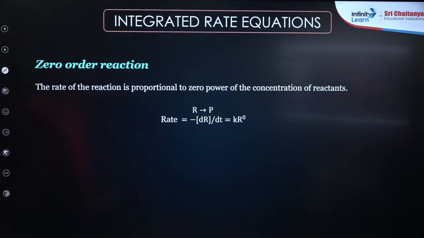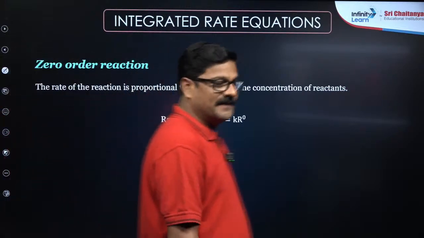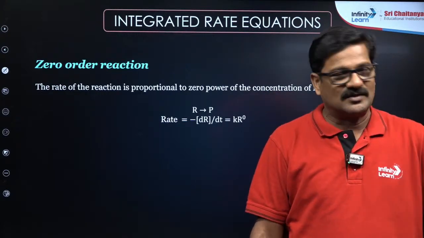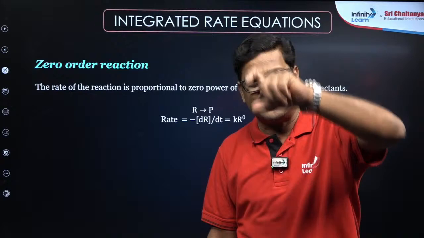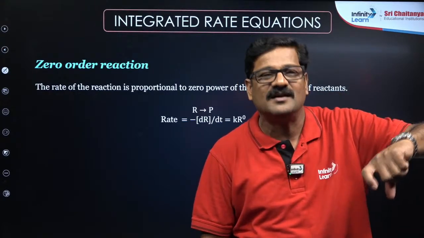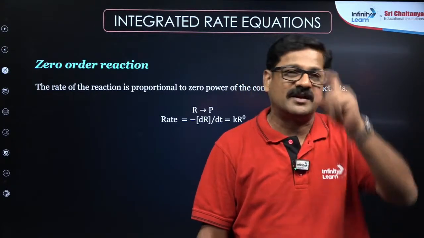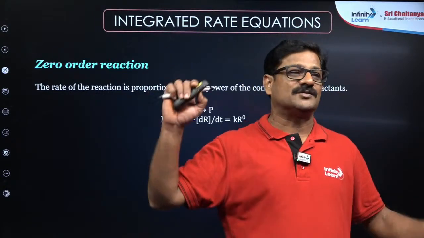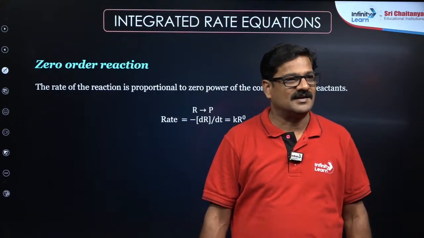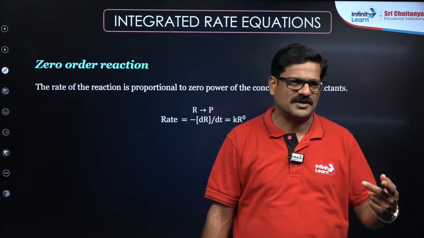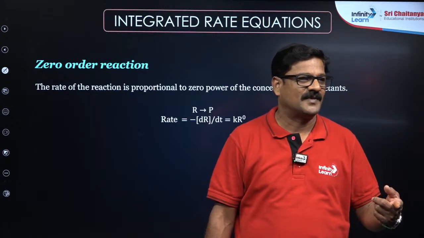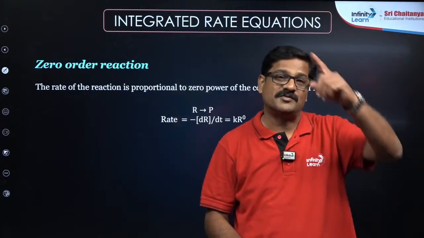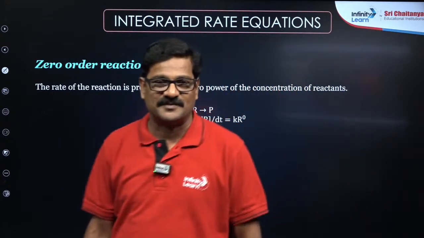Okay, let us talk about integrated rate equations. When the reaction is started and as the reaction proceeds, the change in the concentration initially is different from that in the middle, which is different from that at the end. So the rate of a reaction is not uniform throughout. So what I have to do is integrate from the initial state to the final state. So various integrated expressions are important.